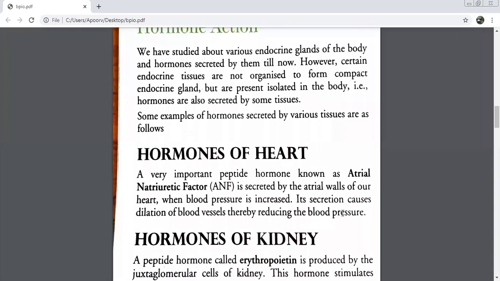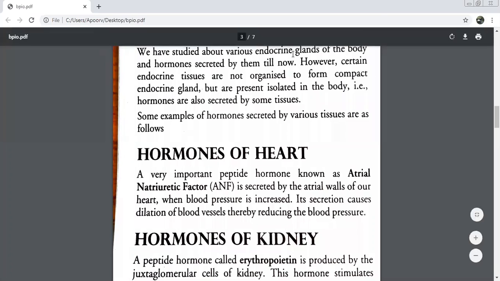If it widens, will blood pressure increase or decrease? Decrease. Sure? Yes, ma'am. That's what I'm asking you. According to you, it is widening of your blood vessels. Okay. So what will happen?